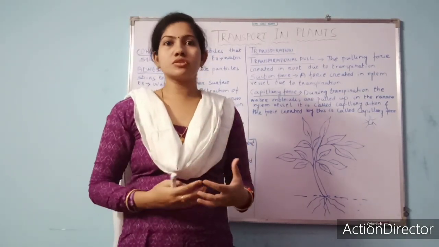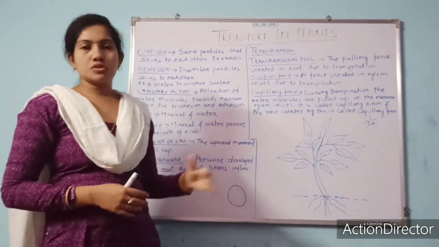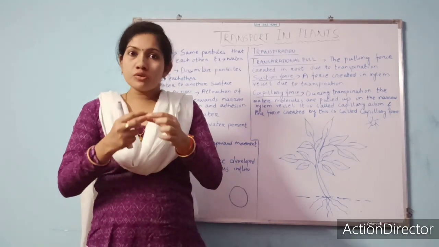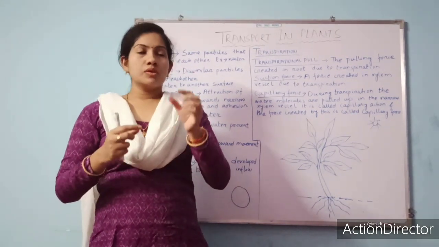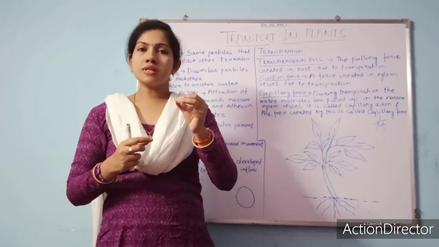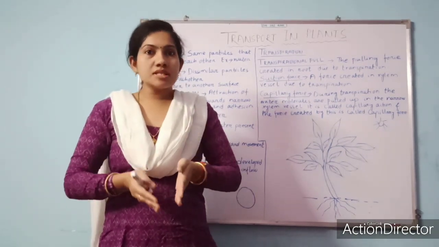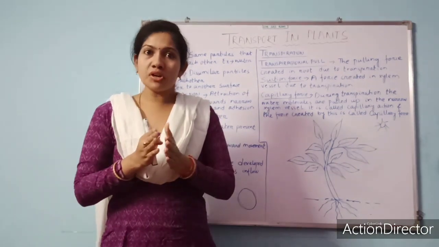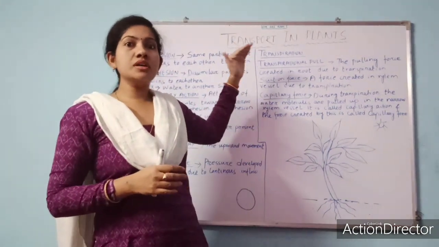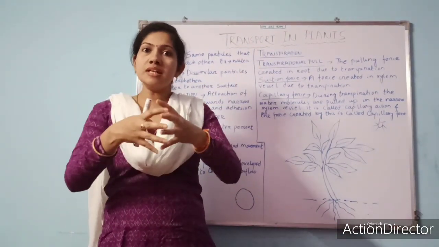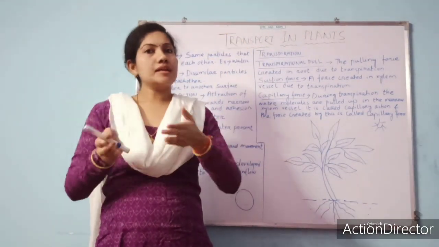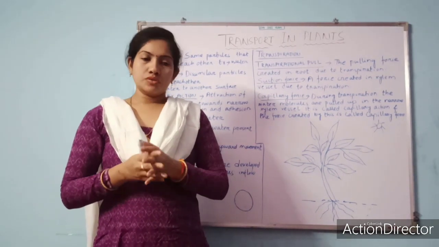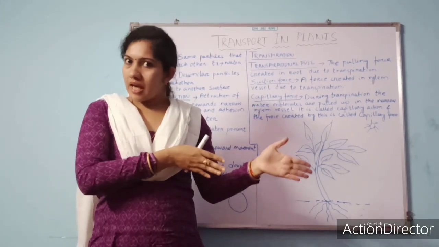This kind of tendency is called capillary action. So capillary action is a tendency where water can move in a narrow space. And remember, fluid, if you take the example of water, can move easily in a narrow space rather than in a wide space. Why? Because of the tendency of cohesion and adhesion. Cohesion and adhesion easily take place in narrow space, and this phenomenon is called capillary action. Okay, so this is the topic of our last part.